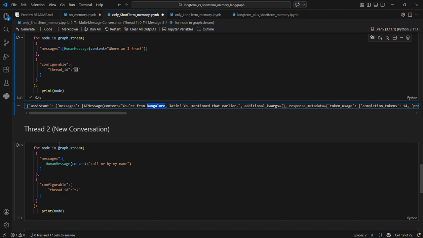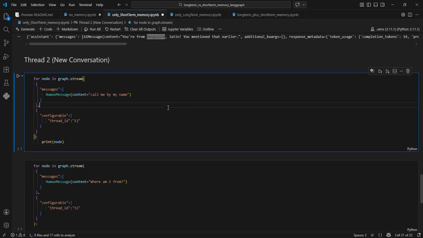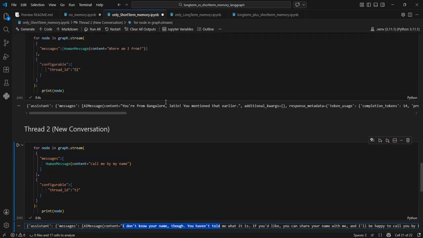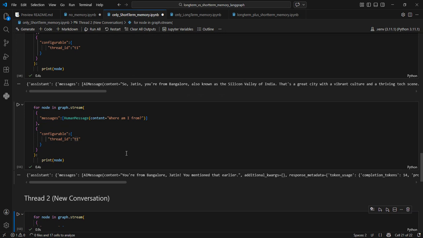Now I change the thread ID to T2. If I ask, call me by my name, it does not know, because the thread has changed. All the history that was there till this point was for T1.